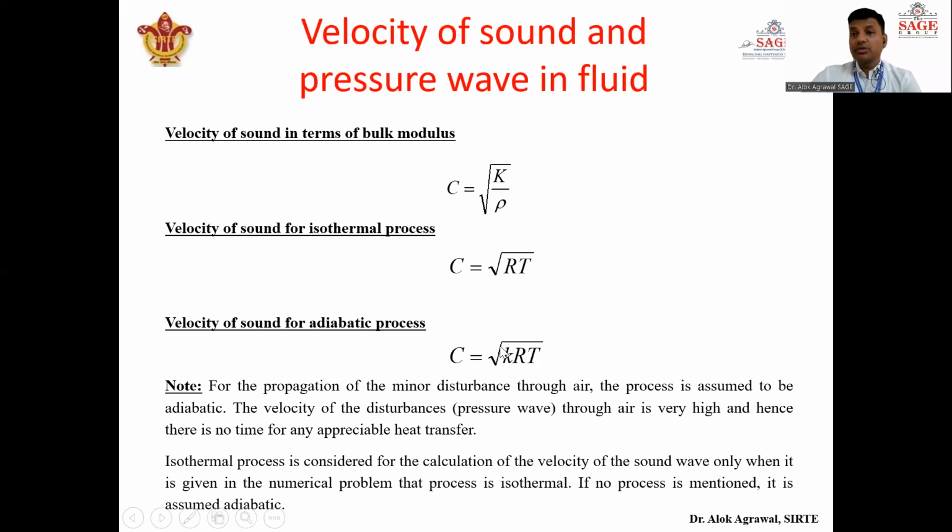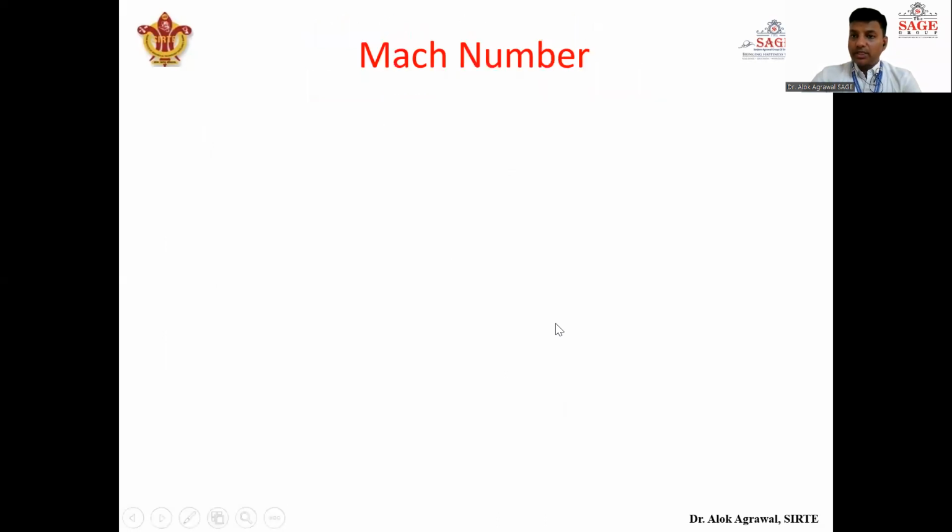We have to consider the process to be adiabatic until and unless it is given that the process is isothermal. So generally we will use these two formulas for calculating the velocity of sound. Okay, now let us move to the Mach number. That is a very important thing for compressible flow.